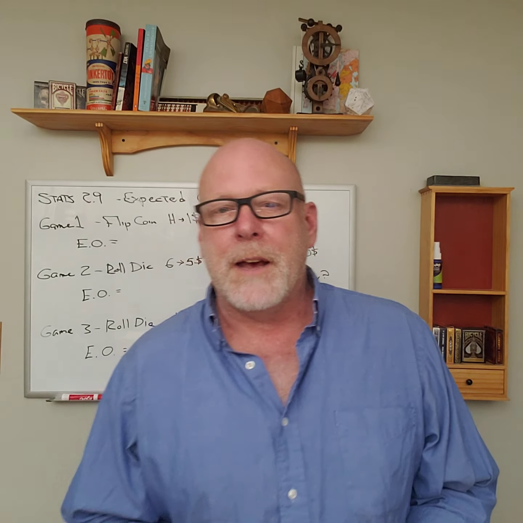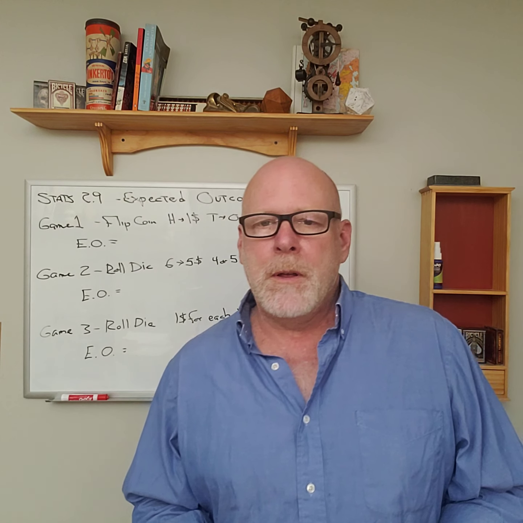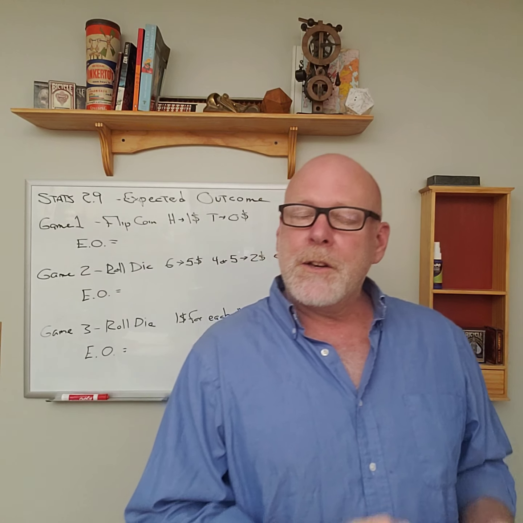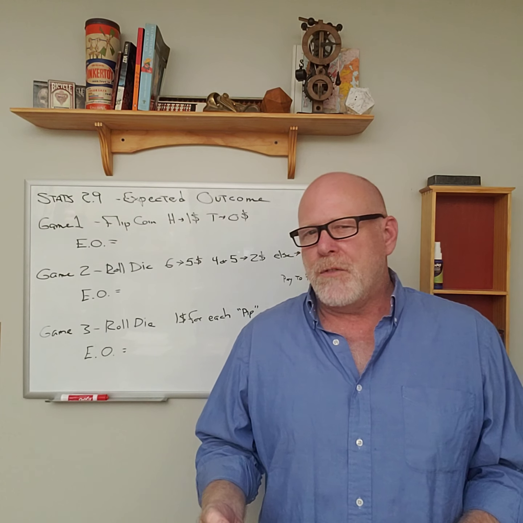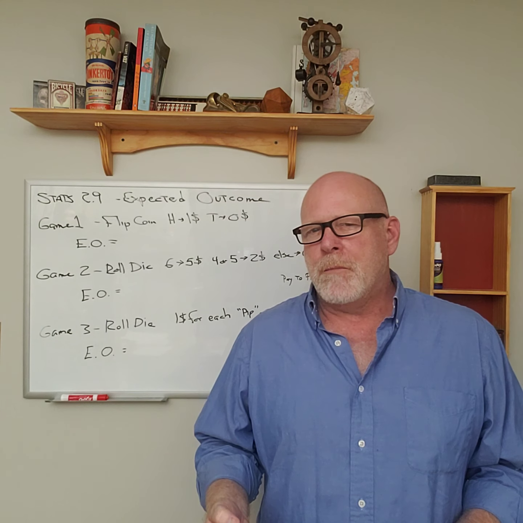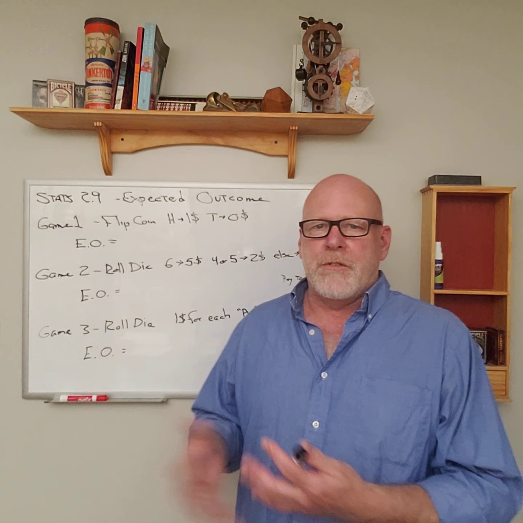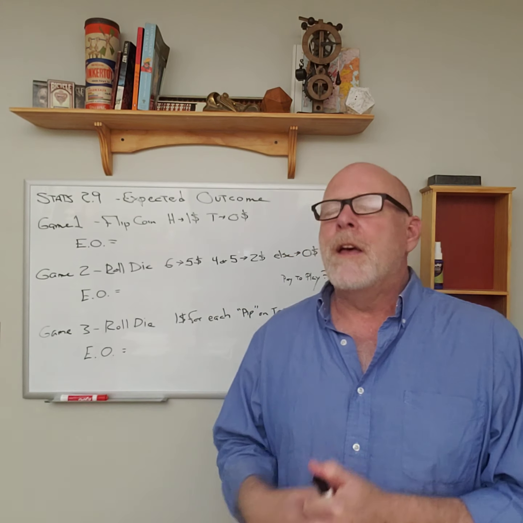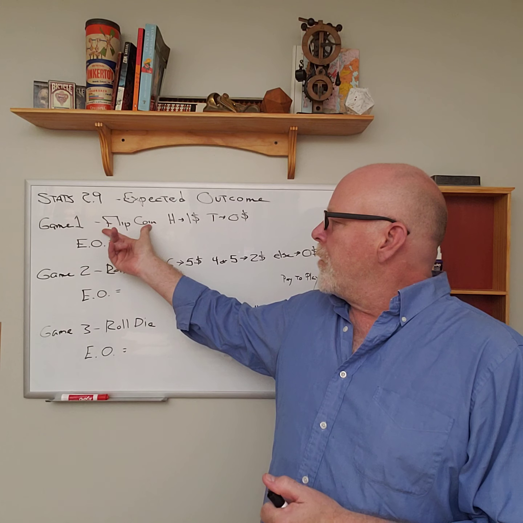Right, we're looking at a topic now called expected outcome, meaning in a given situation, what do we expect the result to be? Not each individual time, but over time on average. And the way we're going to look at this is look at a couple of just sort of made up games you might run into at the carnival. First one I want to look at, very simple game.